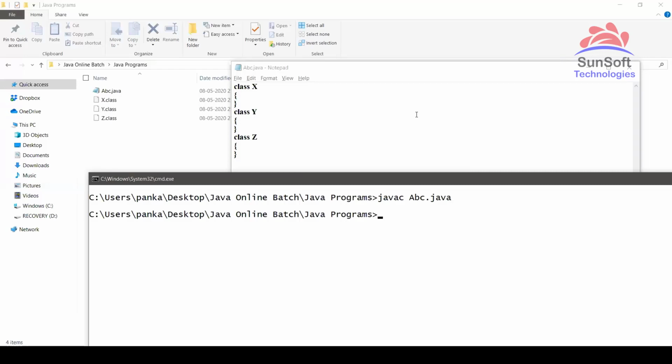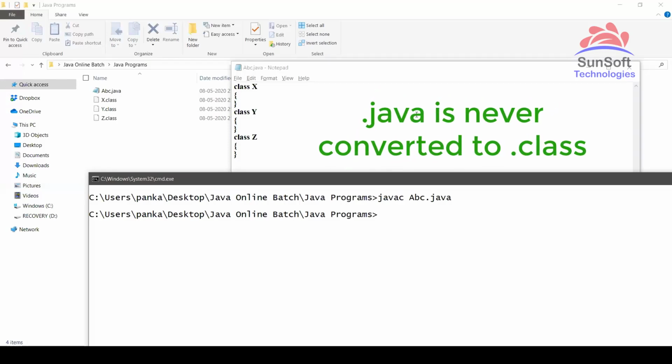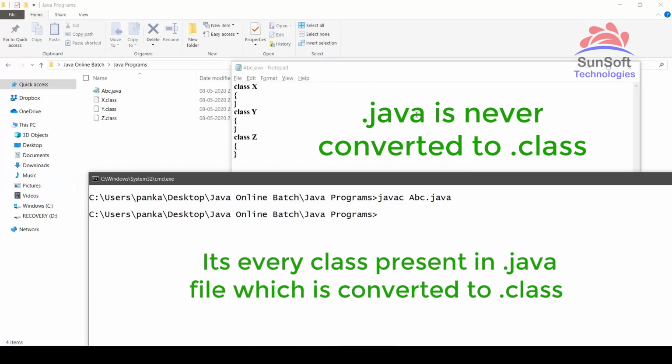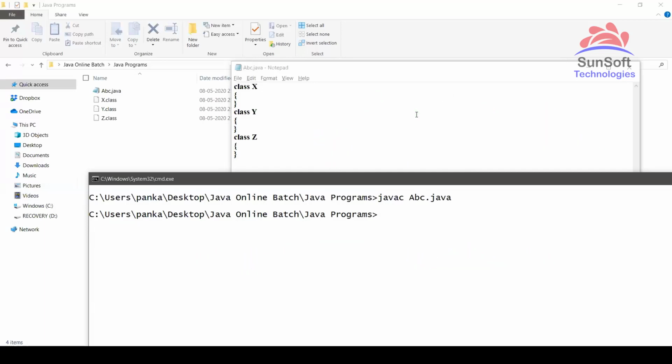But this is another very wrongly taken thing, that .java is converted to .class. It is very wrong. .java is never converted to .class. It is the classes present in .java which are converted to .class. Previously, why did we get abc.class? Not because our file name was abc.java, but because our class had the name abc. Inside abc.java we had class abc, so that was converted to abc.class. Understood now?